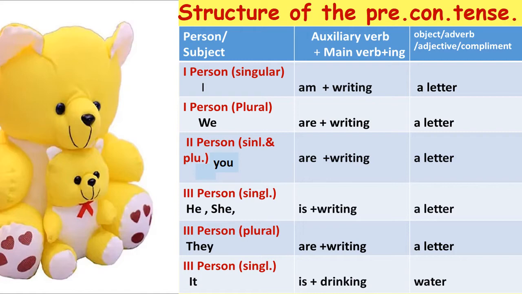Second person you is given. The verb is are writing. Whether it is singular or plural, it is you only. Object is a letter. You are writing a letter.